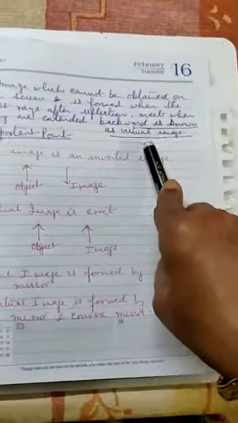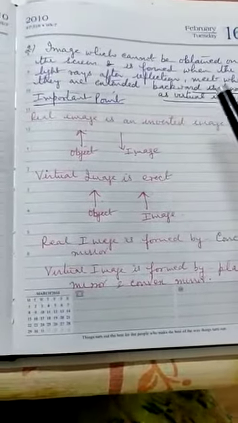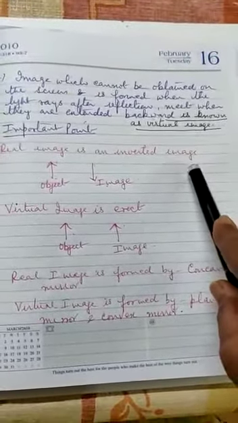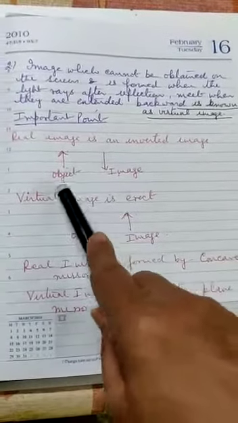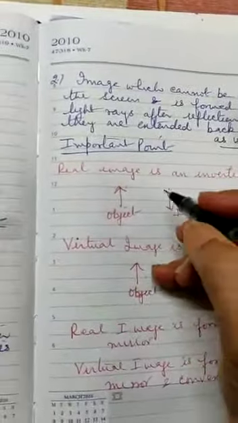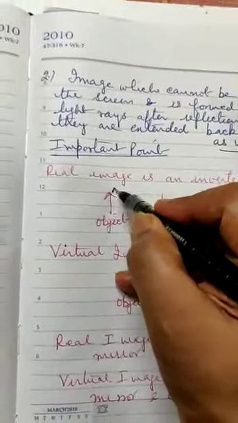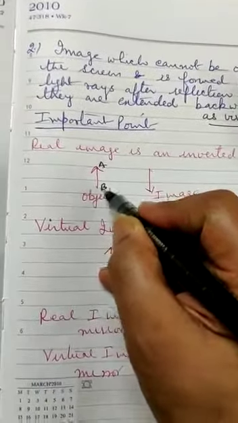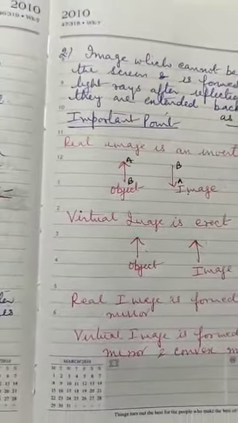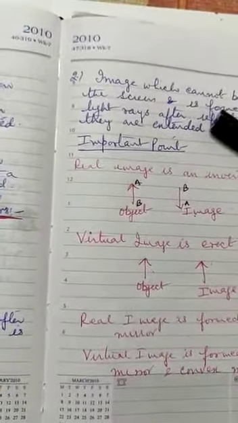Now, some more important points about these images. Real image is an inverted image or upside down image. You can see the object here. If I name these objects A and B. I think it is very clear to you.